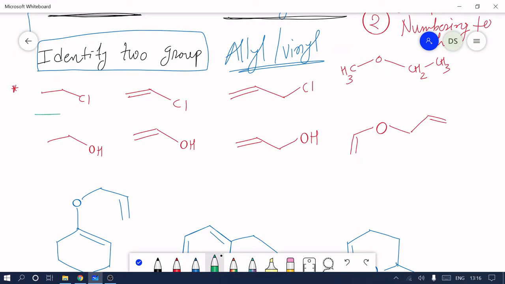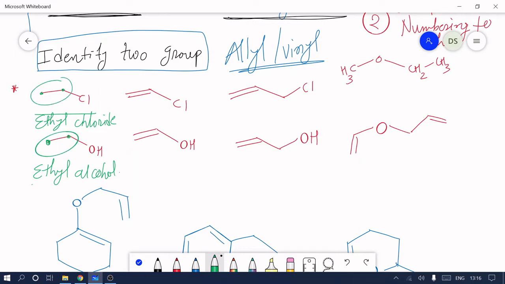Here the first compound is CH3CH2Cl, and its common name is ethyl chloride. Meanwhile the second molecule is ethyl alcohol. It means this CH3CH2 we call ethyl.